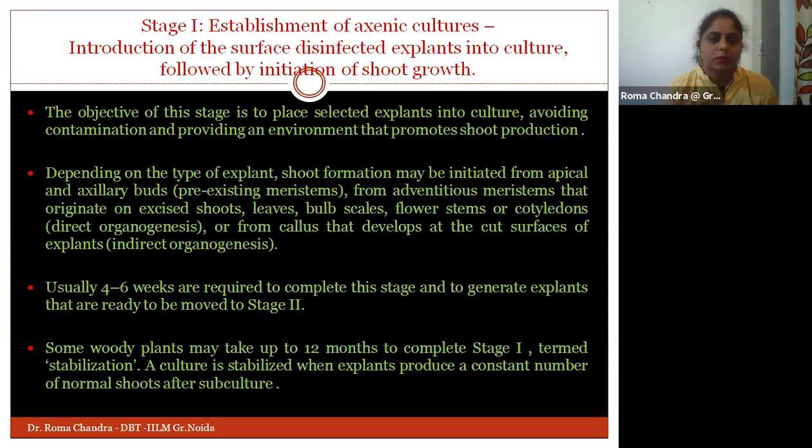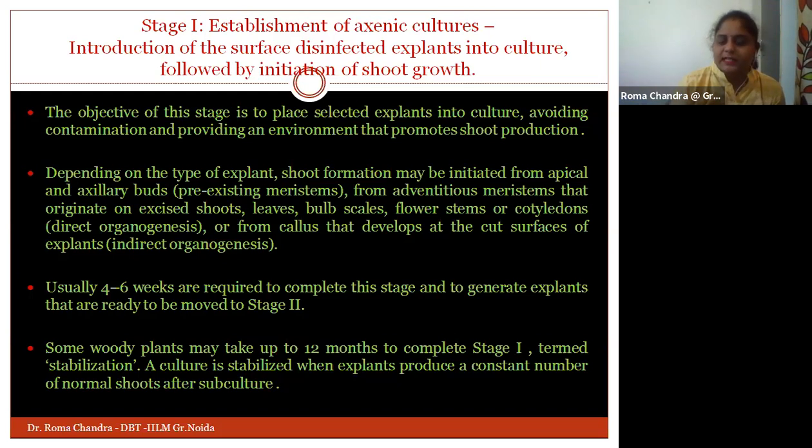We will not proceed with the process where there is any kind of contamination, first of all. Then we need to provide all the environmental conditions where this explant will ultimately proceed to shoot production. So the first thing is the explants. Depending on what kind of explant you want to choose, you can pick up that explant. For example, if you want to proceed with shoot formation, then we can pick up the apical or the axillary buds, because these axillary buds have pre-existing meristems.